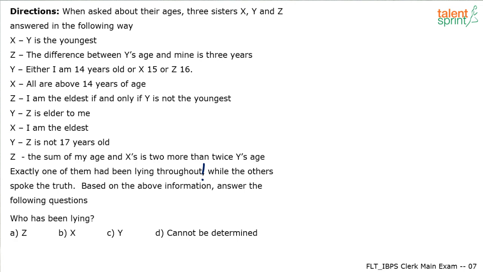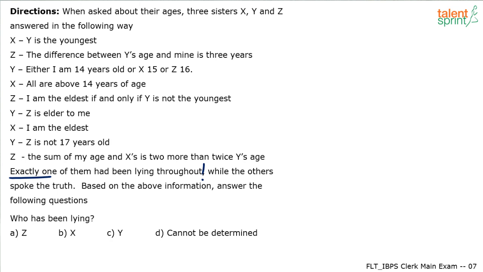Well, understand exactly one of them was lying. So either X or Y or Z. Now let's assume that X is the liar. If X is a liar, then you have to consider the statements of Y and Z to be true and find out the answers. If you find out all the other statements to be correct, assuming X is the liar, if statements given by Y and Z hold true and give us the data properly, then it can be taken as a correct answer. If you find something is going wrong there, then you have to understand that X is not the liar, either Y or Z is the liar. This is how you do it.